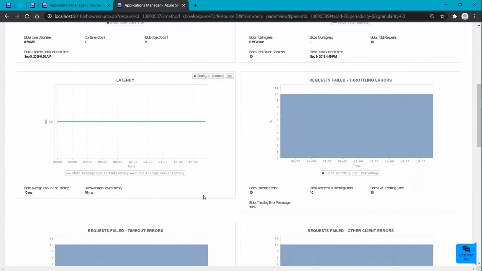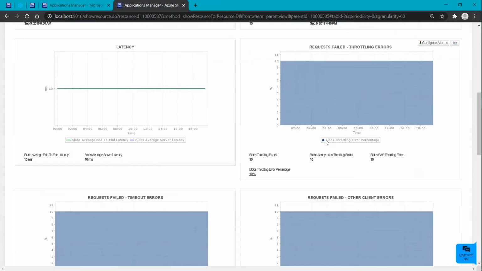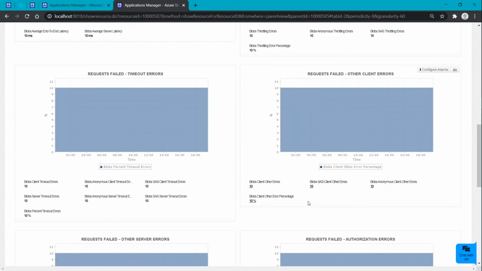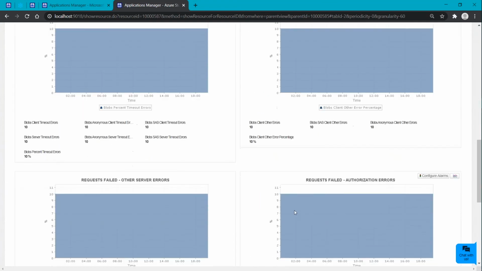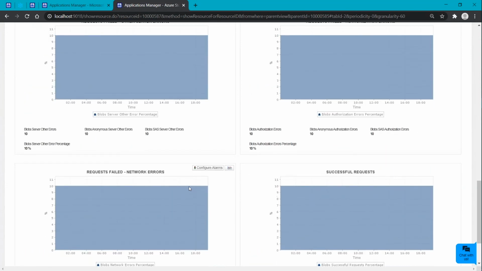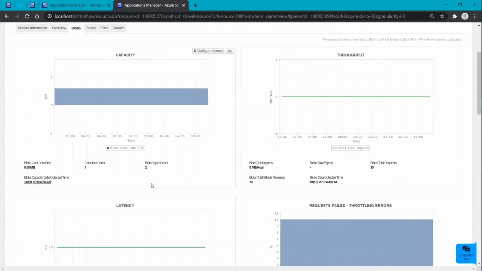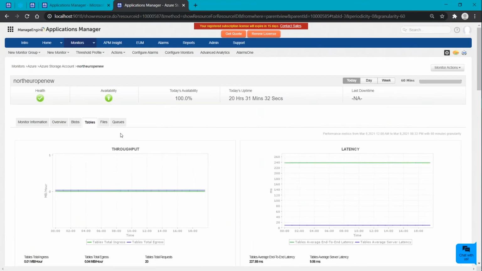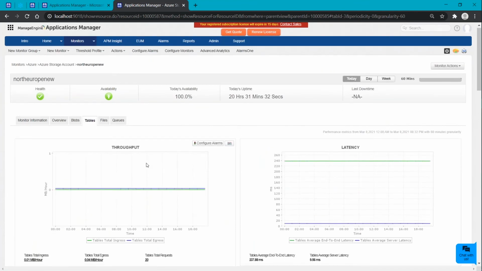And in case your request has failed, then you can get to know if the request failed due to a throttling error or timeout error, or in case of other client errors, other details can be mentioned also along with the successful requests. How we do it for blob, similarly we can even get to know for your tables, files, and queues.